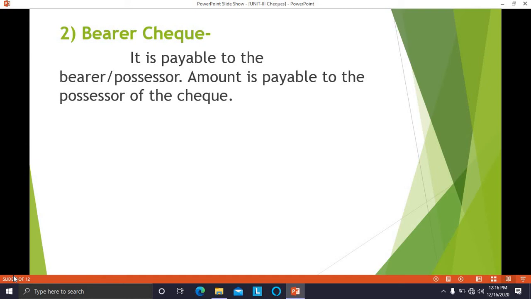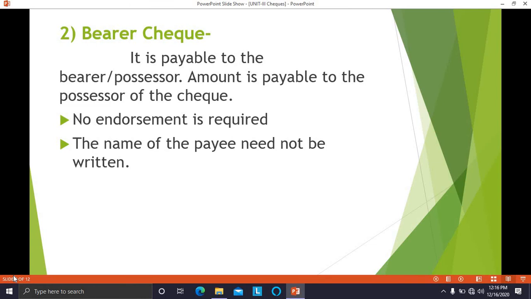What are the requirements of bearer check? No endorsement is required. The name of the payee need not be written. So if the name of the payee is not written, it means that any person who goes along with that check to the banker has to be paid.